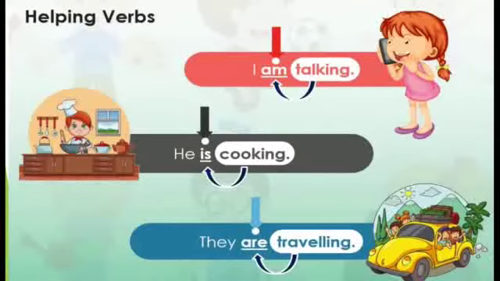These verbs are called helping verbs. They are not doing any action like the main verbs. However, a helping verb helps the main verb by making it complete. They help the main verbs showing an action. A helping verb always comes before the main action verb.